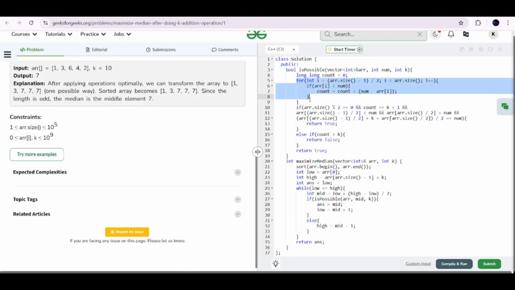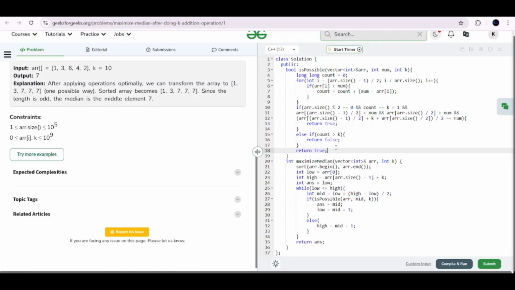You first find out, from the median's index, from the first median index to the end of the array, all those values which are less than the targeted median, and you make them equal to the targeted median. And for that, how many increments do you need? num minus arr[i]. You count all the increments. For an array with an odd number of elements, this will suffice. If the count is more than k, return false. This median is not possible. If the count is less than or equal to k, this target median is possible.